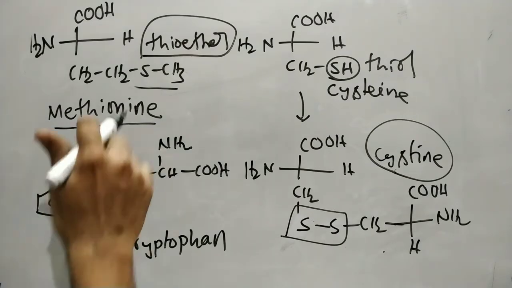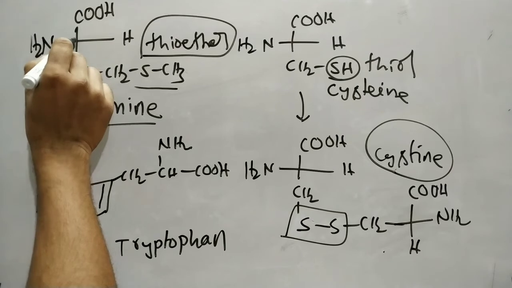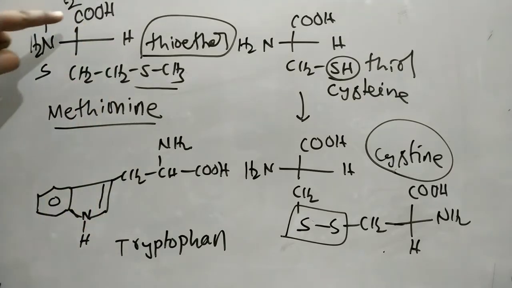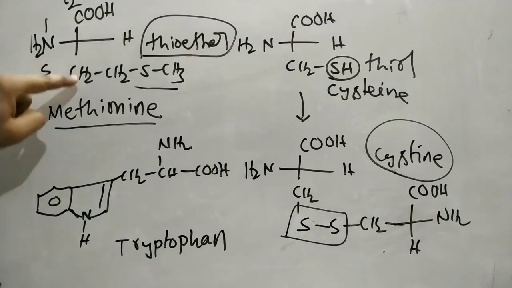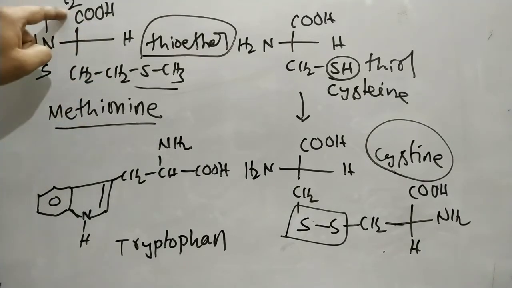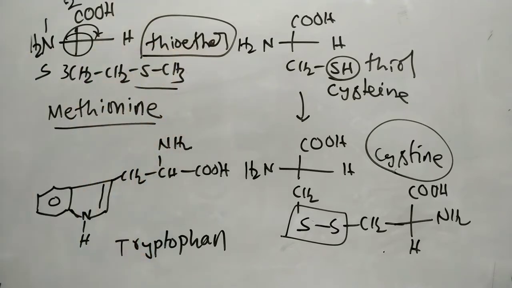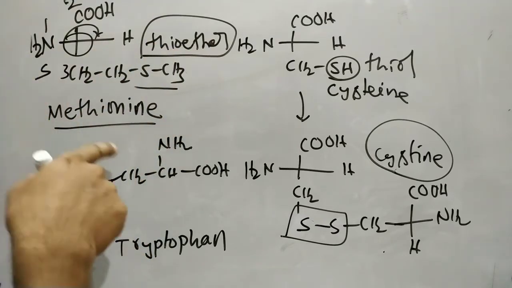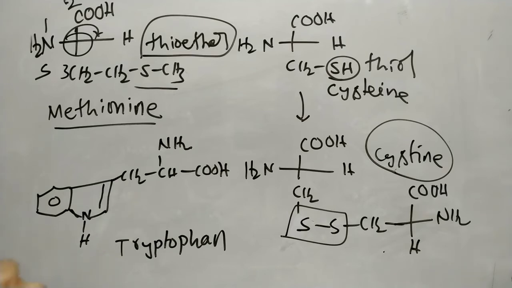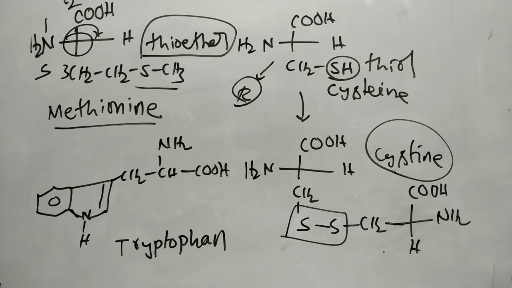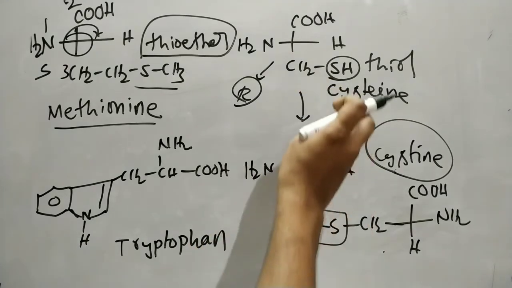Even though a sulfur atom is present, the configuration is not changed. In methionine, the first priority is the nitrogen, the second priority goes to the carbon immediately attached to the oxygen, and the third priority to the carbon attached to the carbon. So 1, 2, 3 is clockwise, but take the reverse for S configuration. Methionine has S configuration, but cysteine has R configuration. That's the difference between cysteine and cystine. Cystine is a dimer of cysteine.